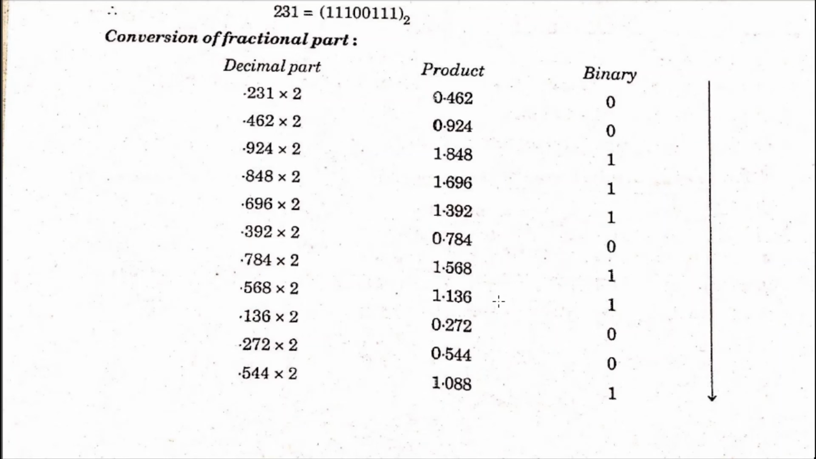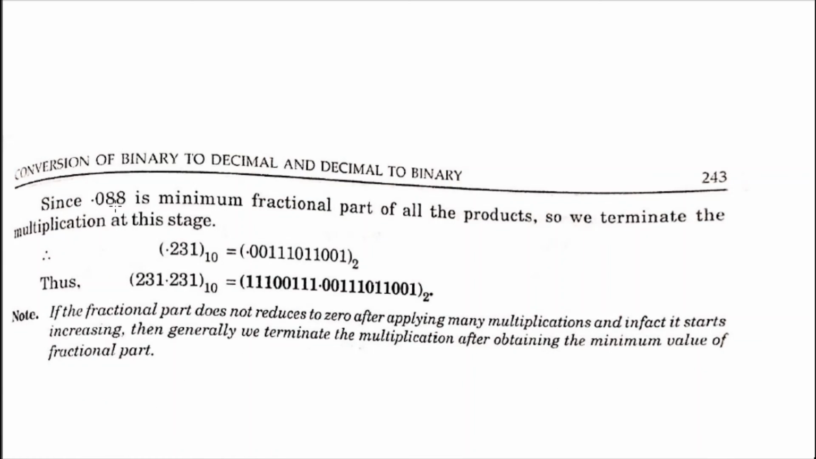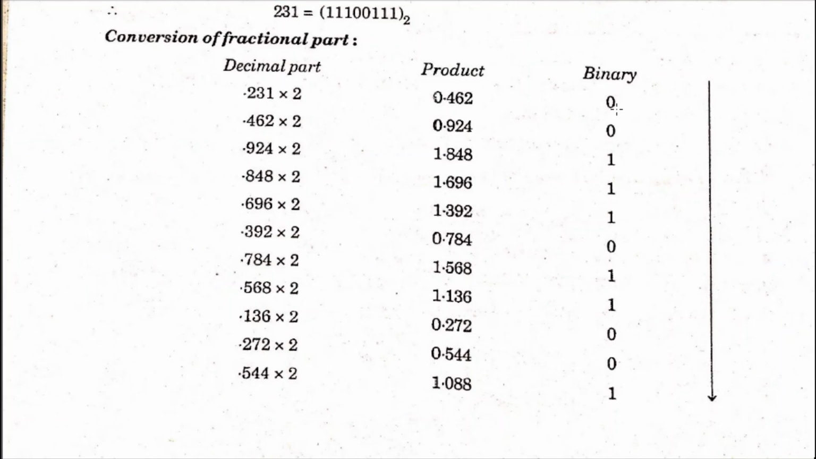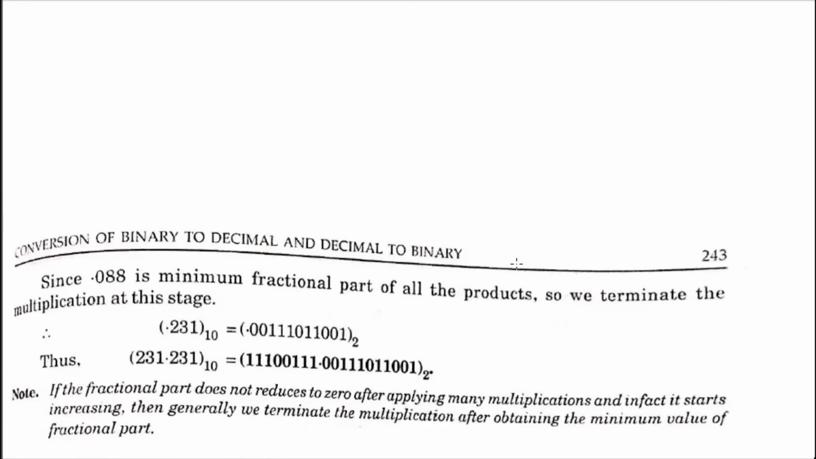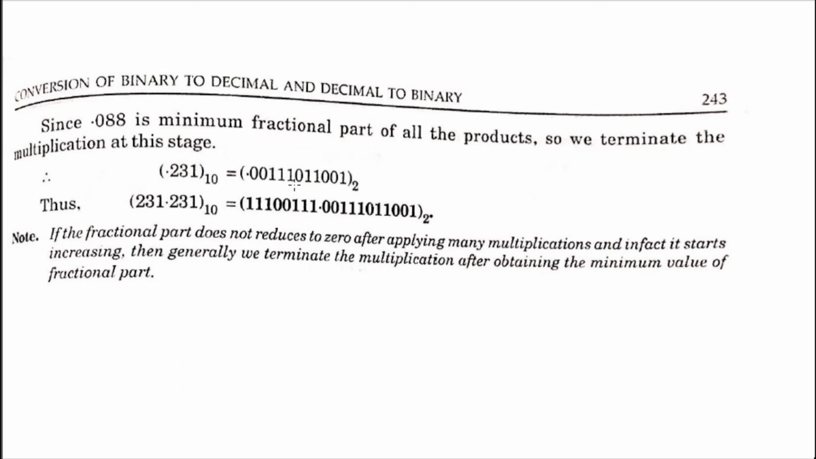This process will not terminate, but we have to stop at the situation where the decimal part is very small. Here you will see, since 0.088 is the minimum fraction part of all the products, we terminate the multiplication at this stage. So the conversion of this fraction part will become 0.00111. Here is the conversion of this fraction part into binary form.